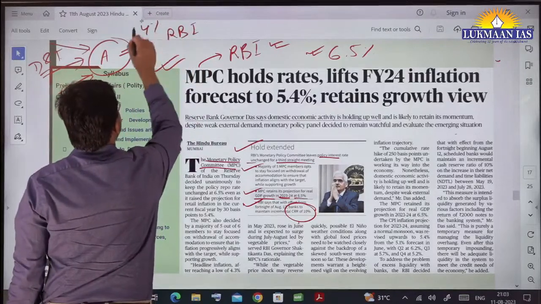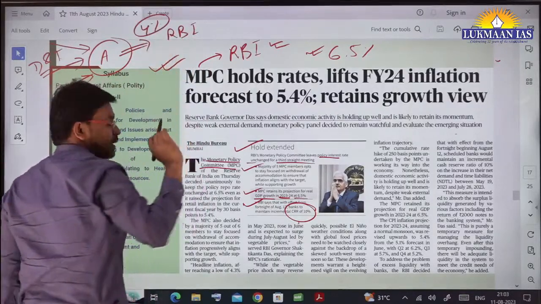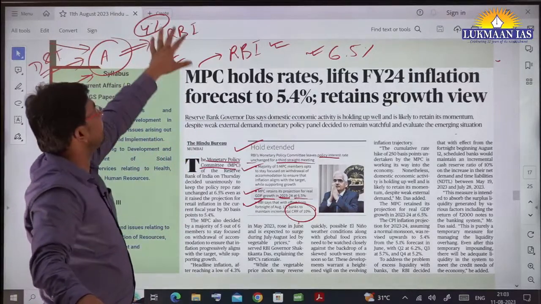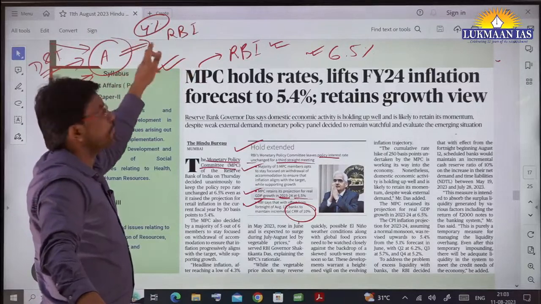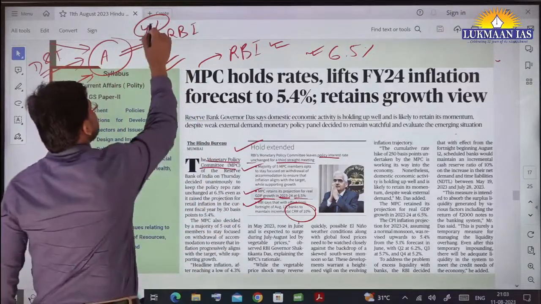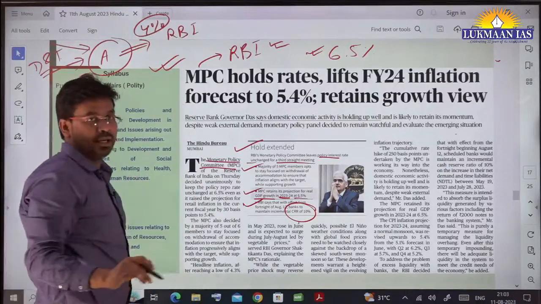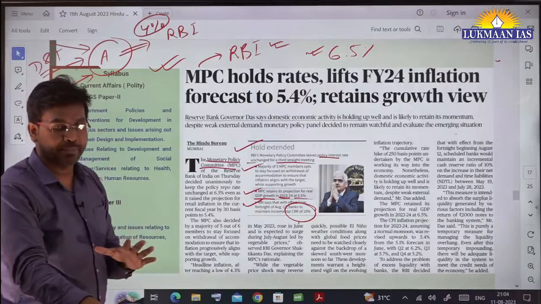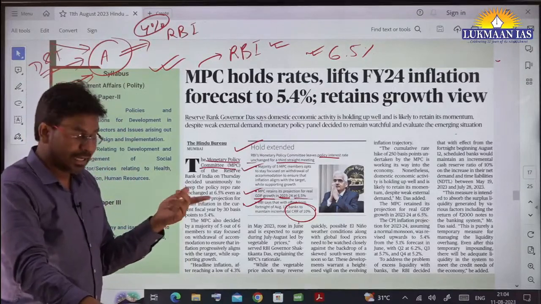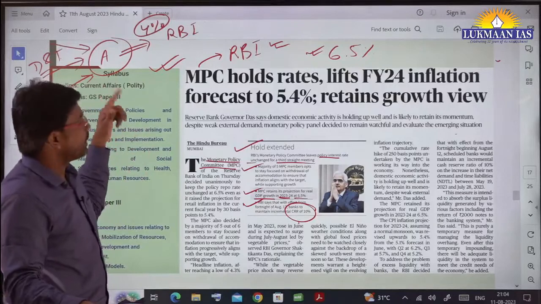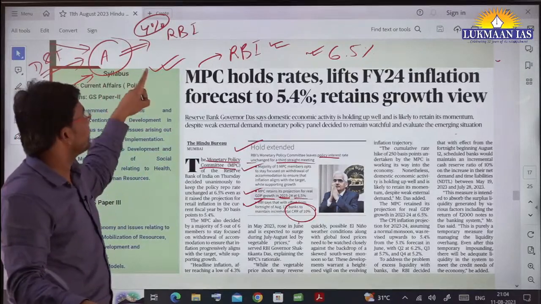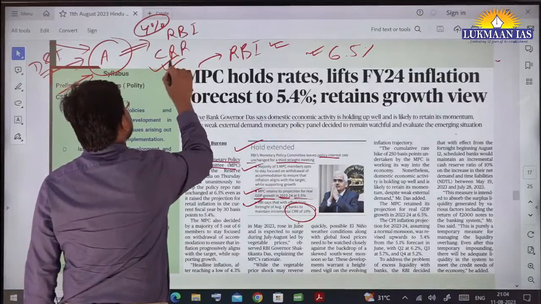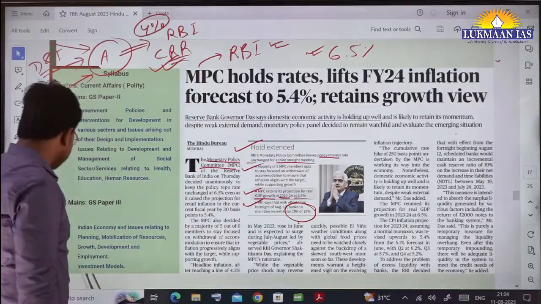Earlier this was 4%. So 4% of the total deposits that the banks receive, they have to keep with the Reserve Bank of India. This is 4%, it is not 41, it is 4%. And on this money, these banks do not receive any interest from RBI. Now RBI has said that these banks have to keep an incremental 10% CRR with RBI. This is known as the cash reserve ratio.